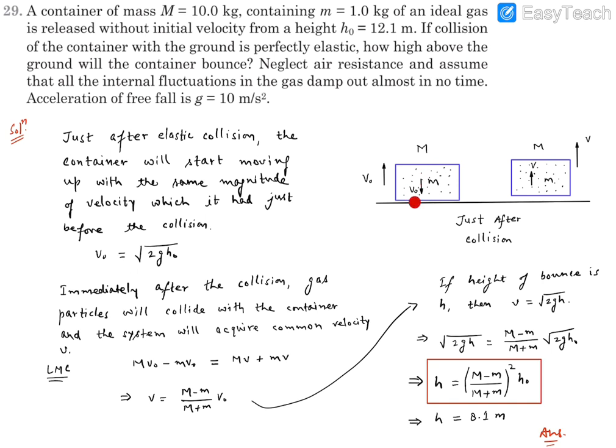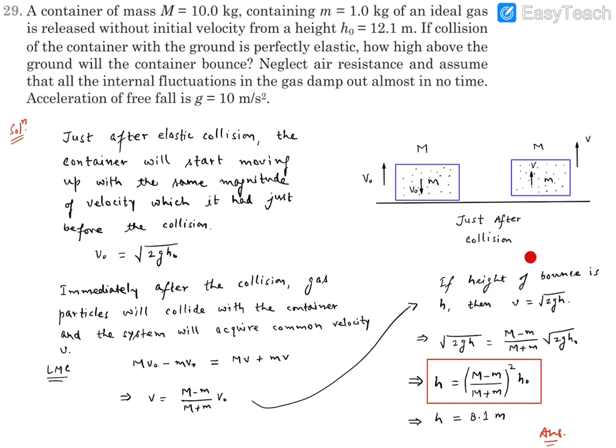So this figure is just after the collision, and this figure is just a little later, when the gas molecules have damped out whatever fluctuations there were. Then whatever upward velocity the gas particles got, the container will get the same, because there are internal forces acting and momentum is conserved between these two situations. This will be the final velocity of the system, and this velocity will decide how high it is going to go, and that's the height we need to find out.